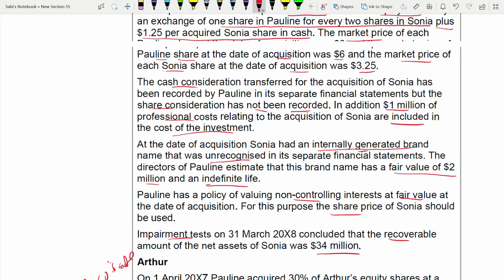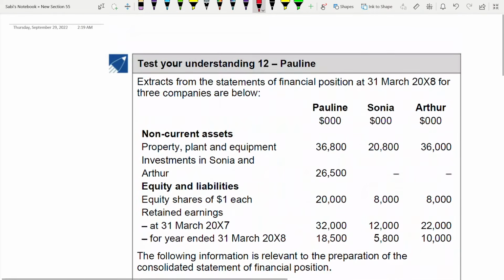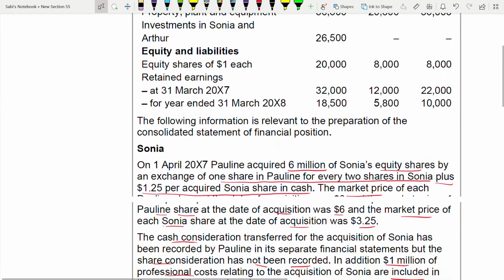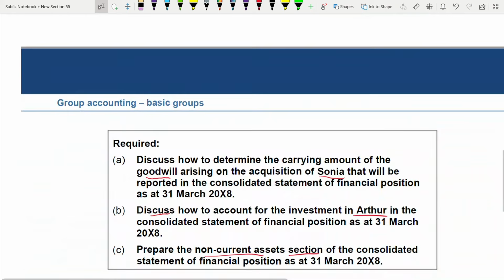So this one is this thing. You don't know whether Sonia is a subsidiary yet or not. You need to find out because they didn't tell in terms of percentage how much they have acquired. They told in terms of cash and shares and all. So you need to work out the percentage. You need to go backwards, but through the information given, you can find it out. So first we'll finish with Sonia. It has a major part to do. Then we'll go through Arthur, because part B is Arthur. A is only dealing with Sonia.